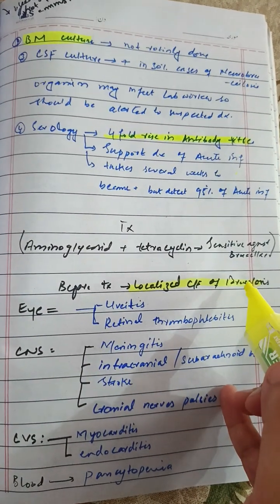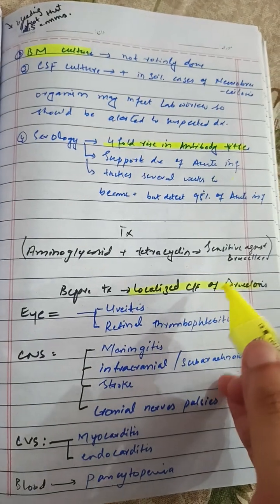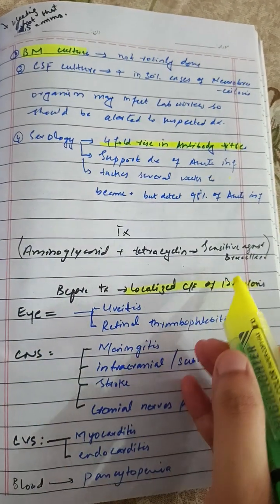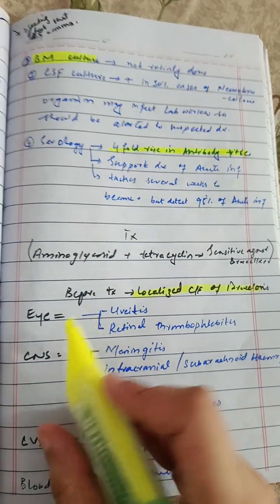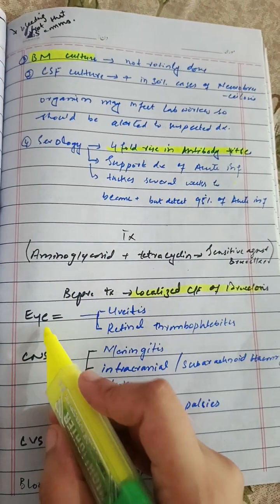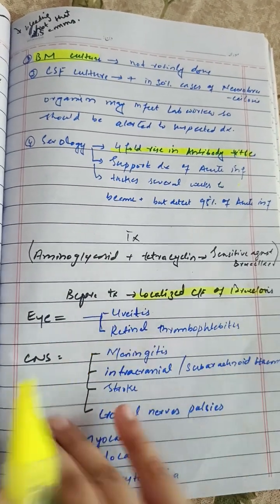If the brucellosis is localized to the eye, that is, if it infects only the conjunctiva, it can cause uveitis and retinal thrombophlebitis.